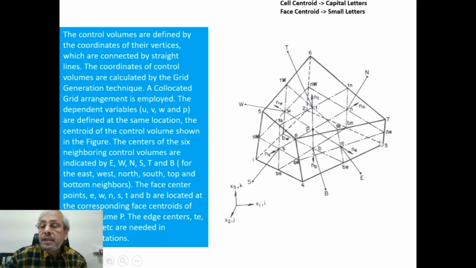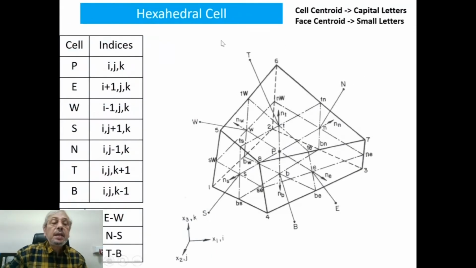Similarly, this center of the edge is given by NE. And so when we go for IJK indices, then this is the cell of interest we are calling P cell. So the indices are IJK. So the IJK cell is basically the P cell.